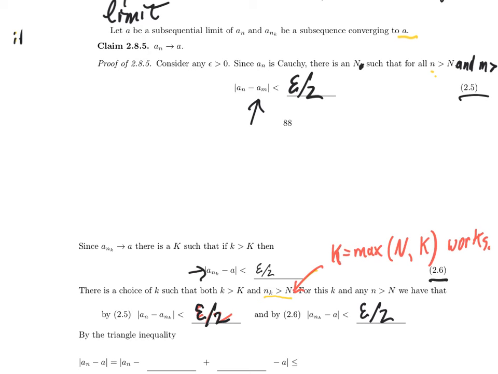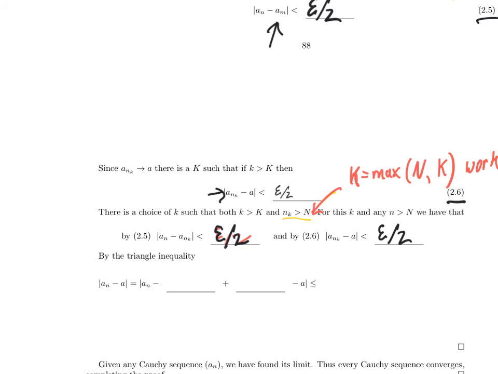That's this inequality. Adding these together using the triangle inequality, I see that the absolute value of a sub n minus a. Well, right now I know that a sub n and a are both close to a sub n sub k, so I should subtract and add a sub n sub k. There, I did it.